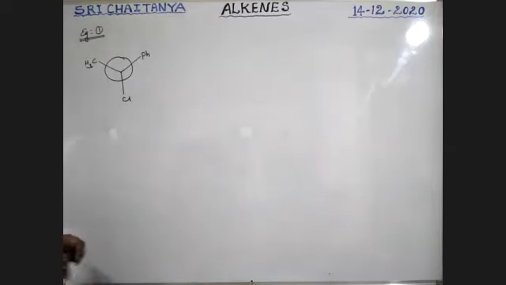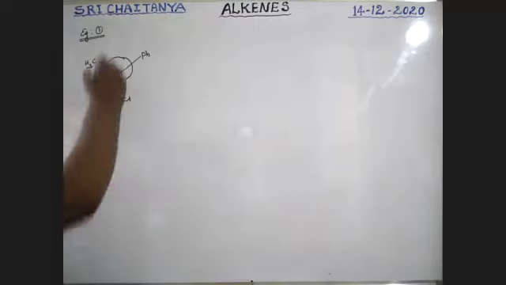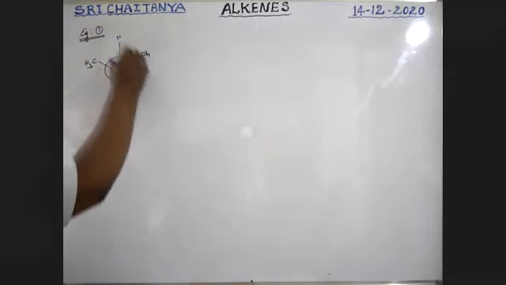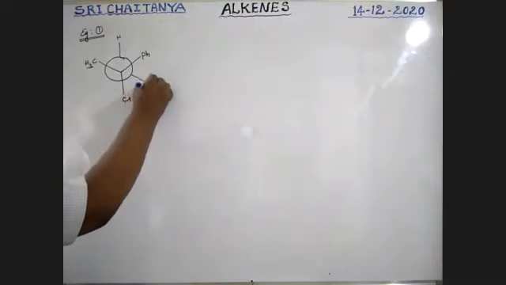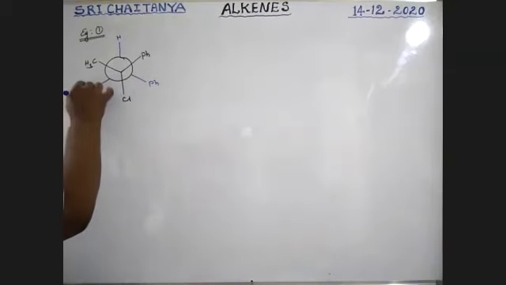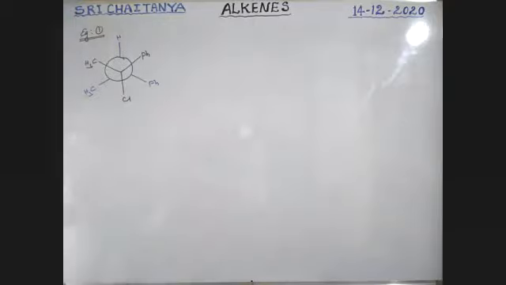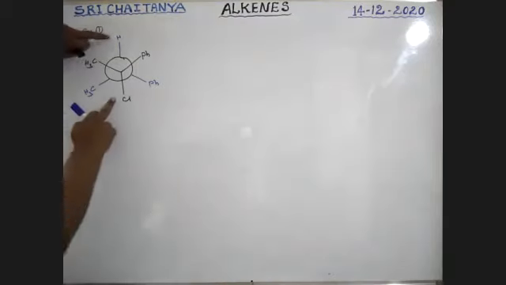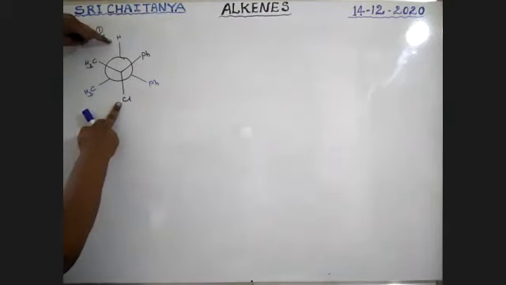So this is hydrogen. This is phenyl. This is a methyl group, and this is a methyl group, boys. Okay. Now, boys, hydrogen and chlorine, both these are in opposite positions.